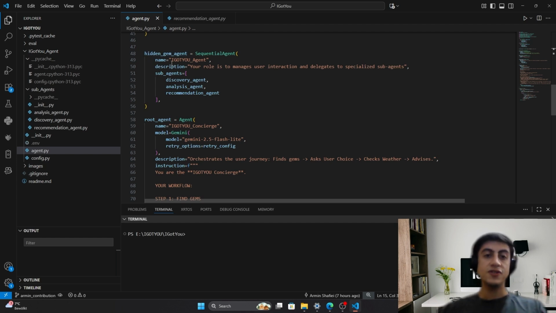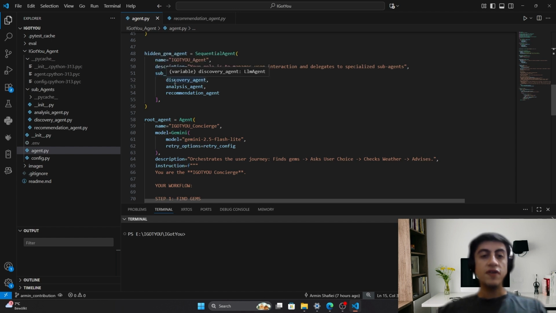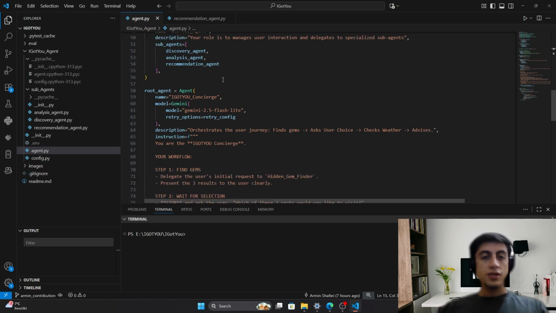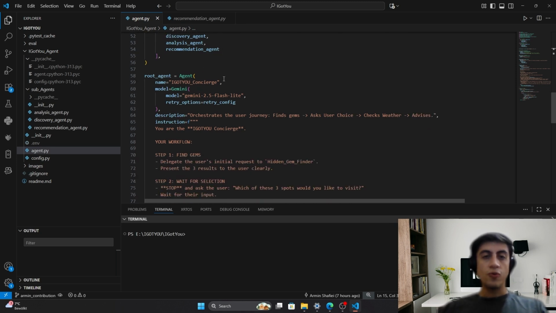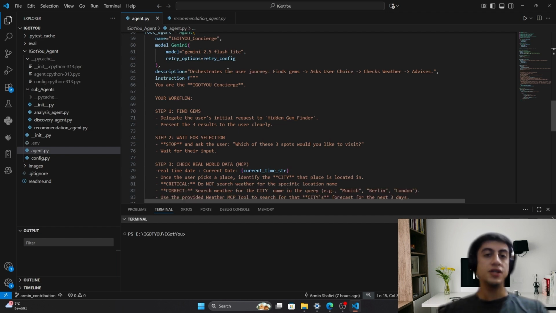We have the first agent system, the hidden gem agent, which honestly is the sequential agent. It consists of three main sub-agents: discovery agent, analysis agent, and recommendation agent respectively. And we will go through each of them later on. The orchestrator, the root agent, which is powered by Gemini 2.5 flash lite.